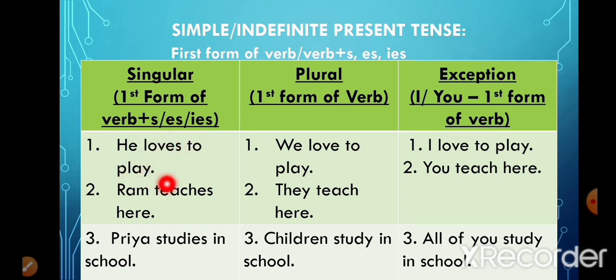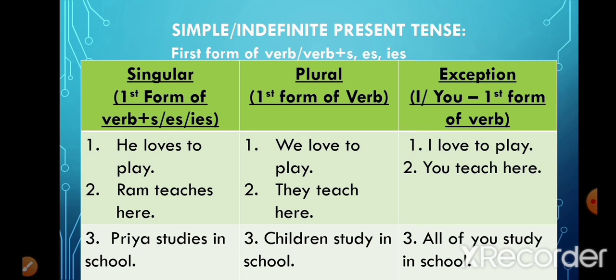He loves to play. The subject in this sentence is he, and he is singular. So the verb that we have used, love, we have added s to it to make it a singular verb. He loves to play. Now look at the second example. Ram teaches here. Ram is the subject, which is singular, and we have added es to the verb teach to make it a singular verb. Now in the third sentence, Priya studies in school. Priya again is a singular subject, so we add ies to the verb study to make it a singular verb.